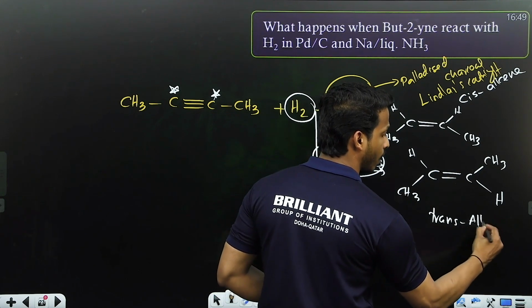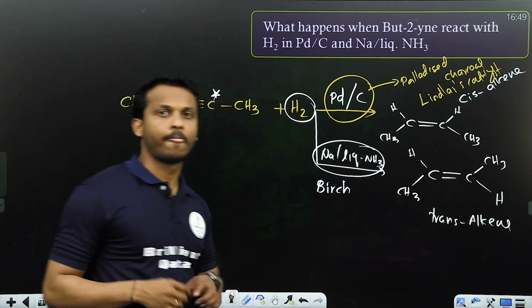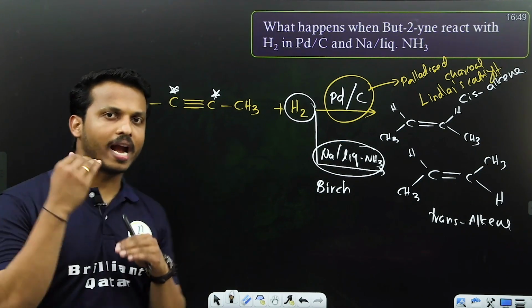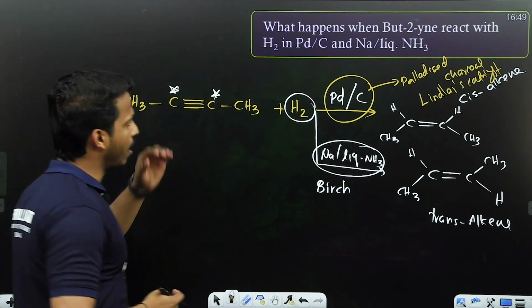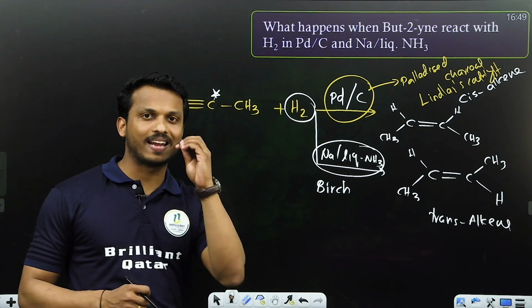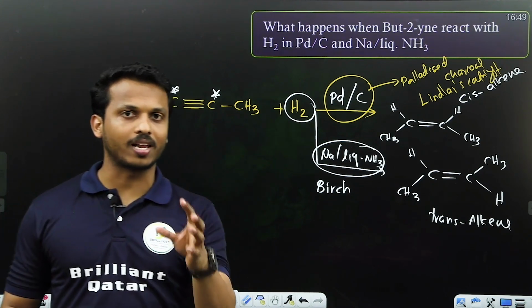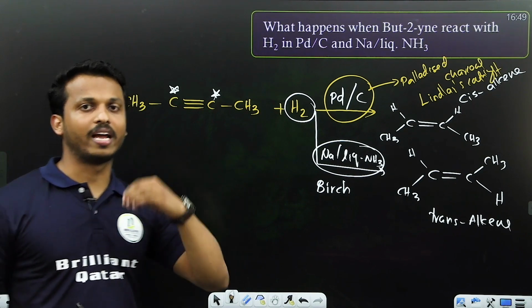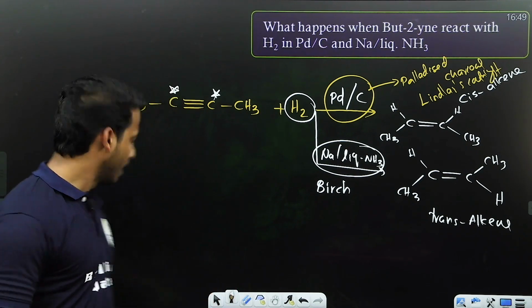trans-alkene. So dear all, generally when you add hydrogen to an alkyne, it becomes an alkene. But if you are using Lindlar's catalyst, it becomes cis-alkene. If you are using Birch, you will get trans-alkene. That's the difference. Clear to all of you?